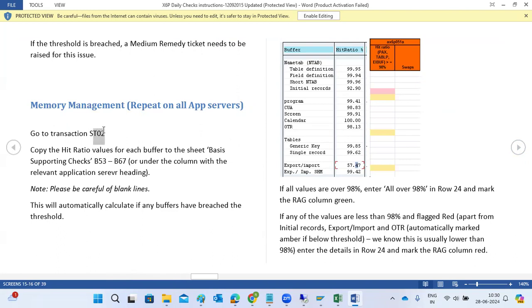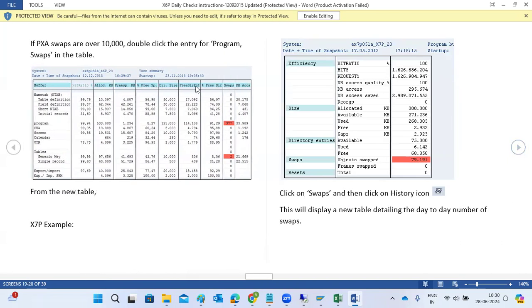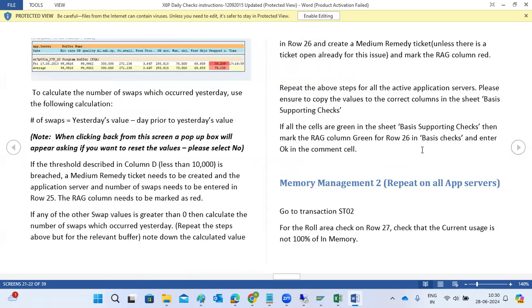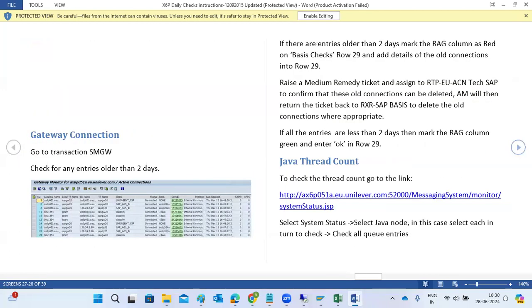Memory management, ST02. Check the buffers and buffer values and everything here. We need to find out, right? Per day, greater than 0 or up to 10,000 is fine. If more than 10,000, we need to take action. What all the checks we have to do here: ST02, then ST03, and then the SMGW connection.